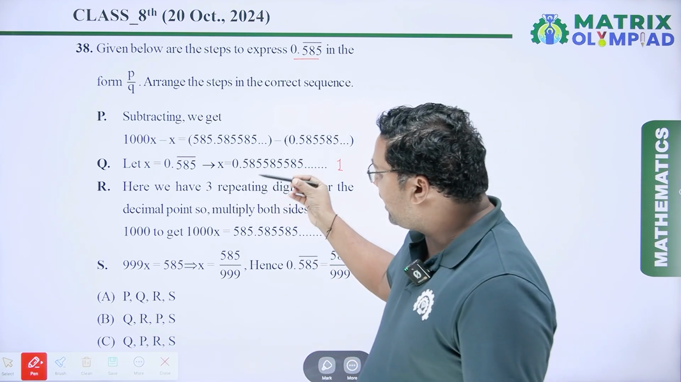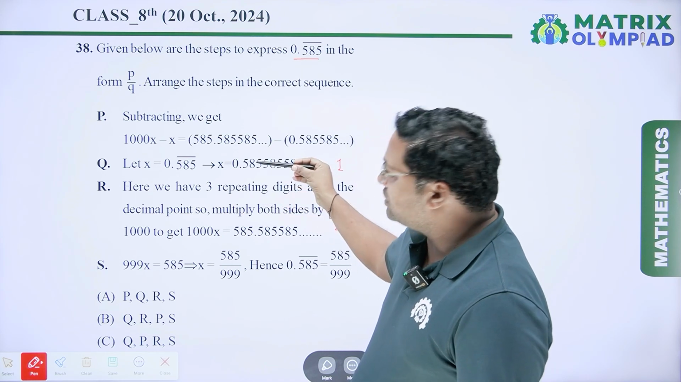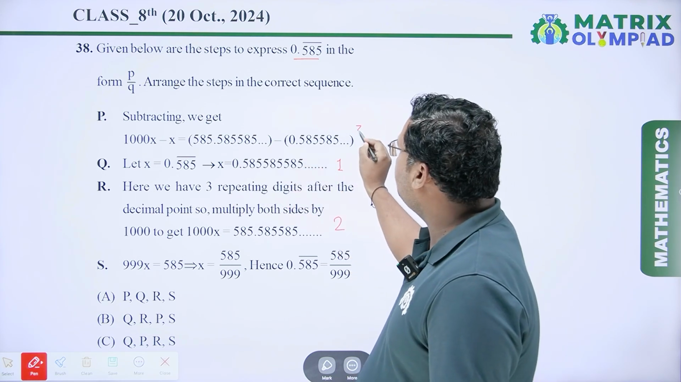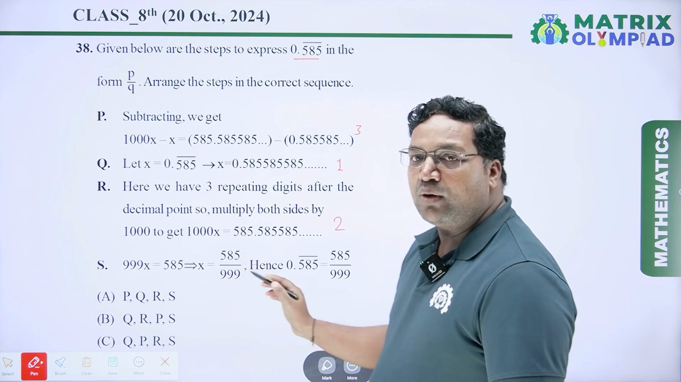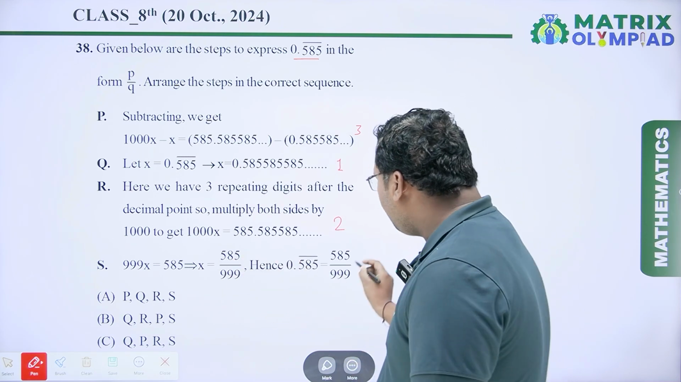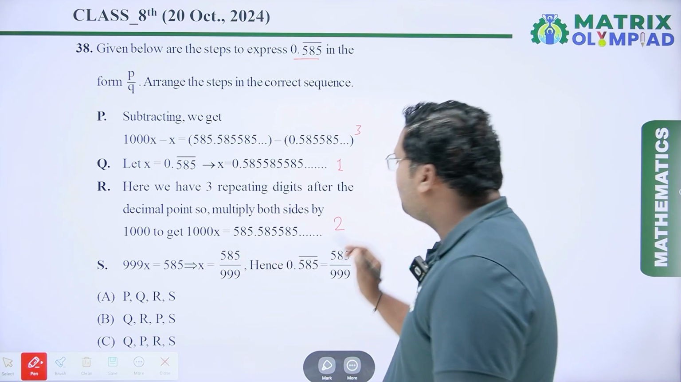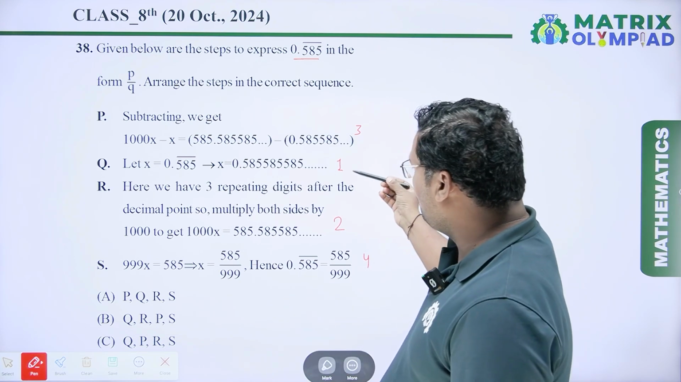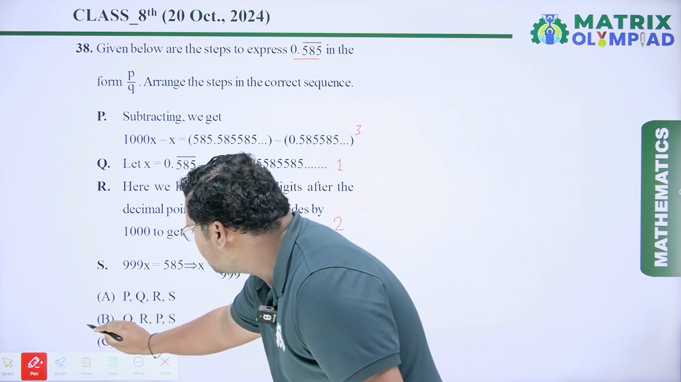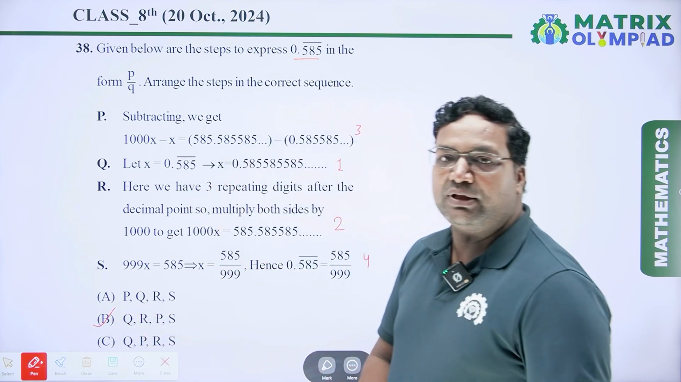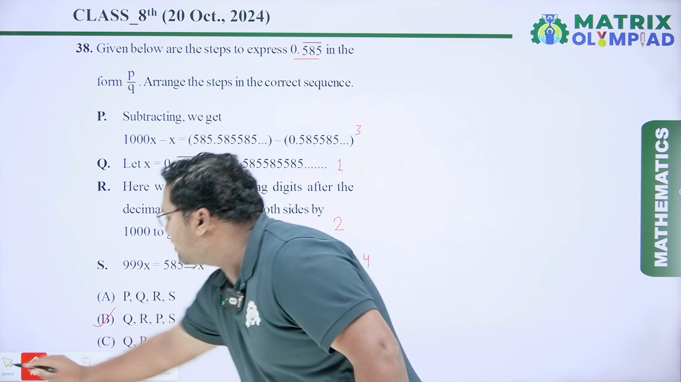Next, we have to subtract this number from this number. So our step number 3 is this. Finally, we have to convert this number into the P by Q form, which is here. So this is our step number 4. So the right sequence is Q, R, P, S, which is option B. So option B will be the right answer. Now coming to the next question.